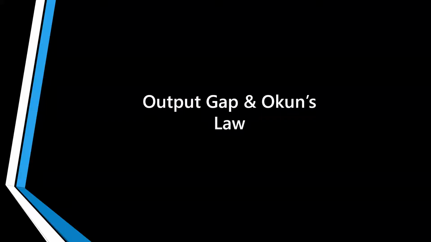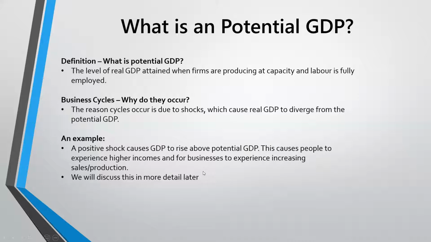Hey guys, today we're going to be talking about the output gap and Okun's law. All right, so we'll start by talking about potential GDP. So first of all, what is potential GDP? Well, it's a level of real GDP attained when firms are producing at capacity and labor is fully employed.